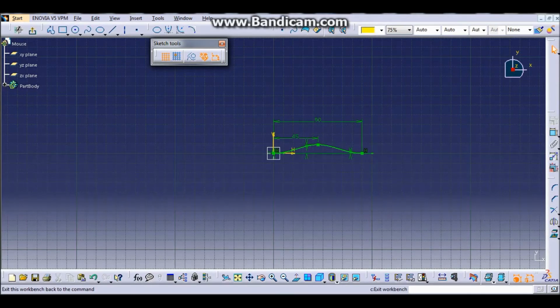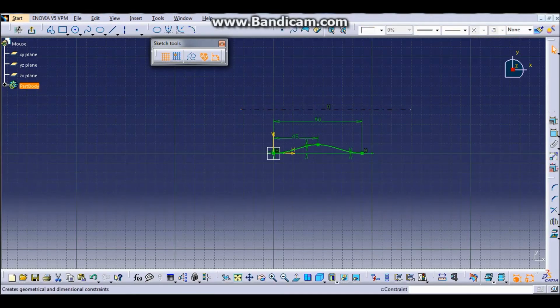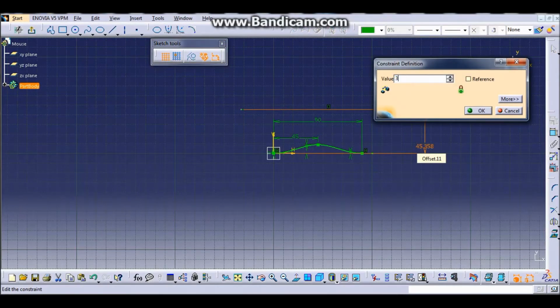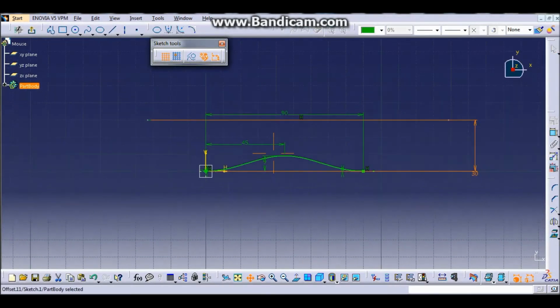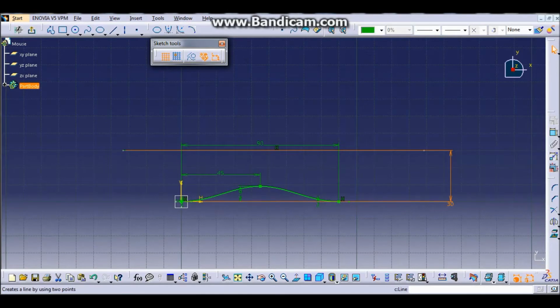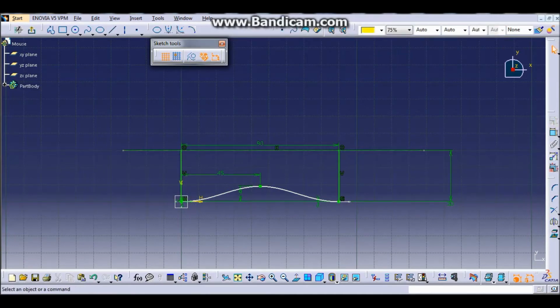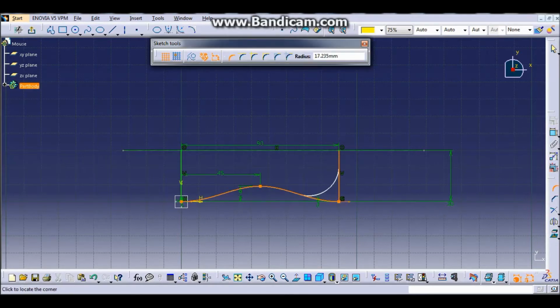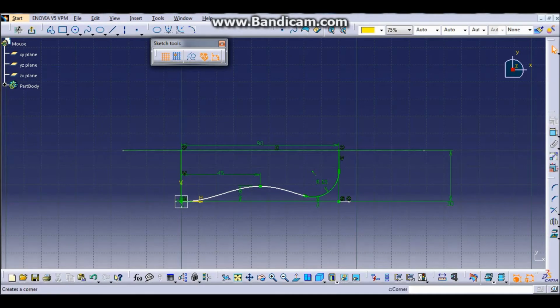After that we draw line of axis, which is 30 mm, and then we draw line at point 1 and point 3 coincidence to the line of axis, and then after that we make a corner at the line where this one is radius 15, and then one more in front with radius 10.